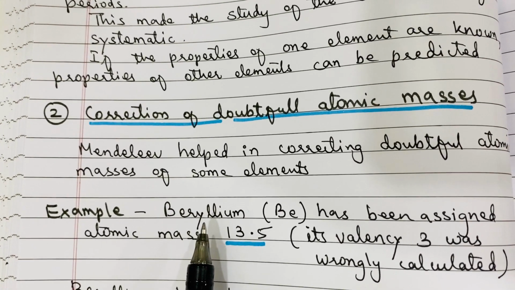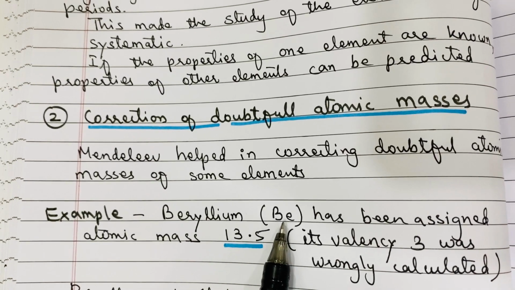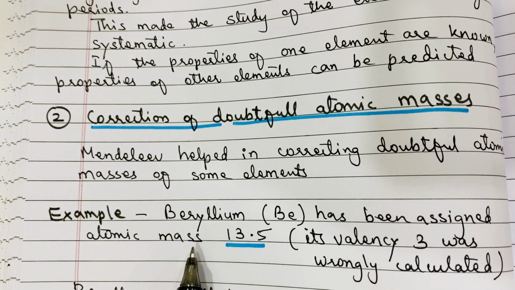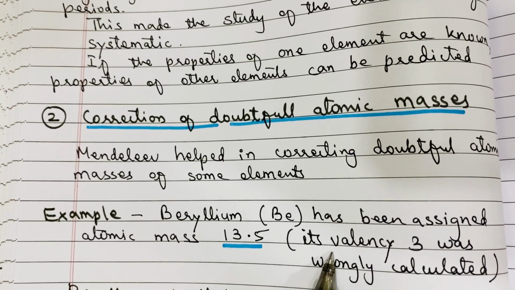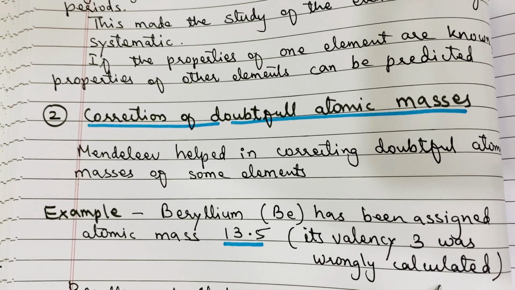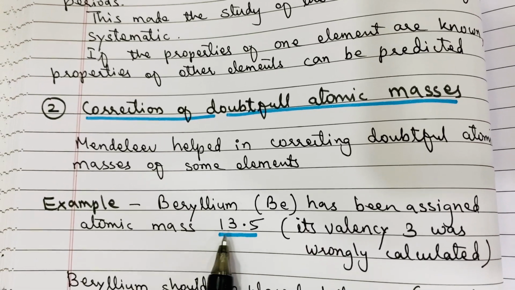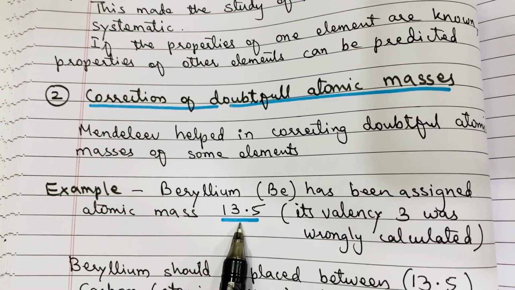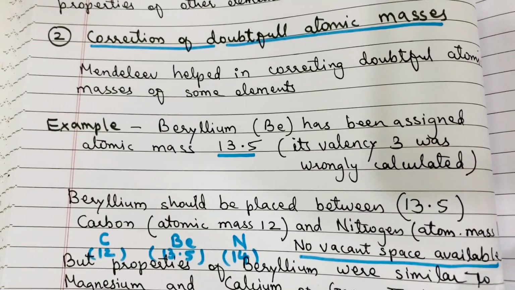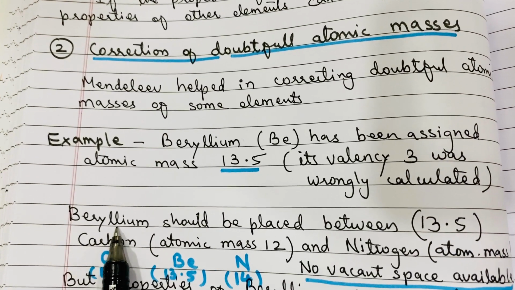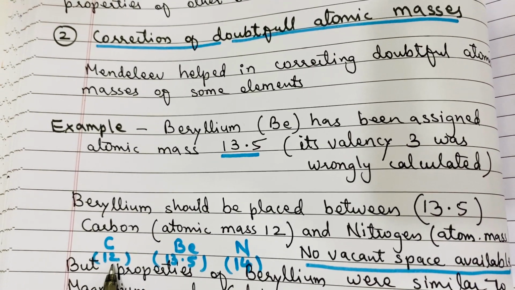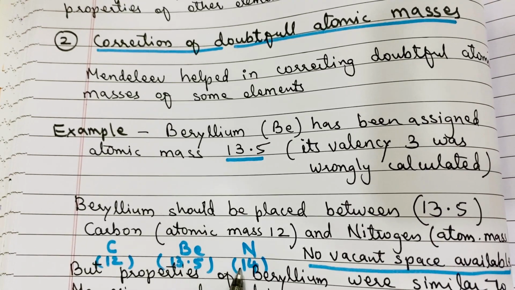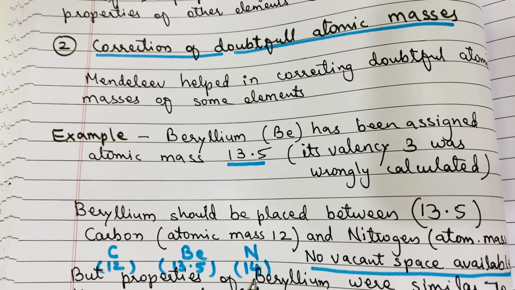For example, beryllium. This element's atomic mass was calculated as 13.5 because its valency was wrongly taken as 3. So according to this mass, beryllium should be placed between carbon having atomic mass 12 and nitrogen having atomic mass 14.